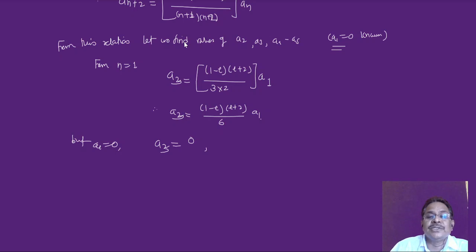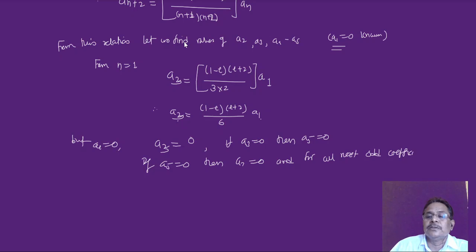If a3 is 0, then a5 is 0, if a5 is 0, then a7 is equal to 0, and for all the next odd terms, the odd coefficients, that is right from a1, a3, a5, a7, a9 and all will be equal to 0.